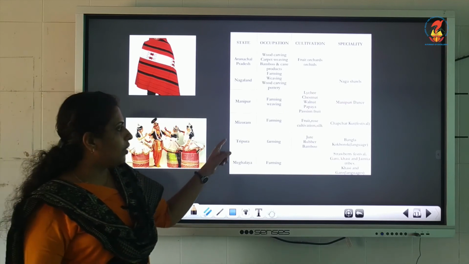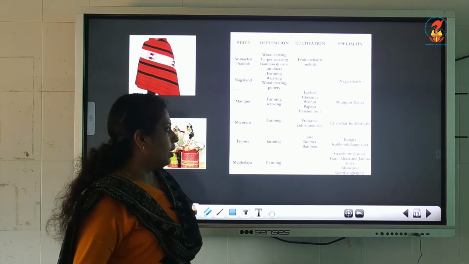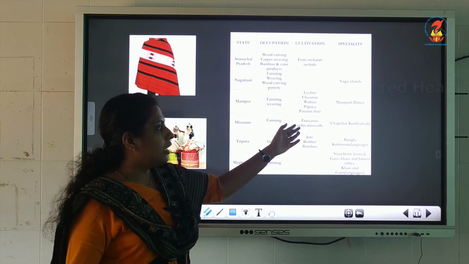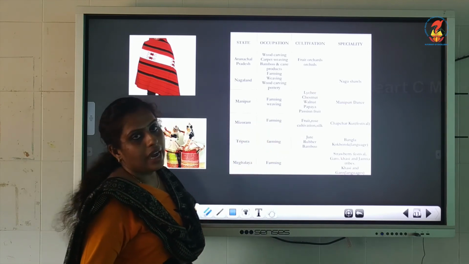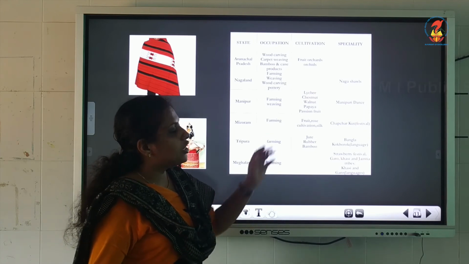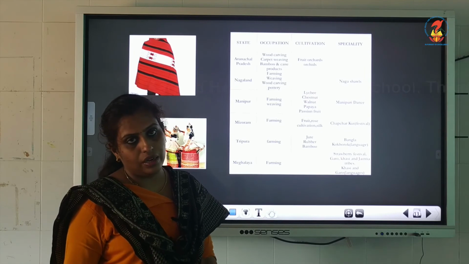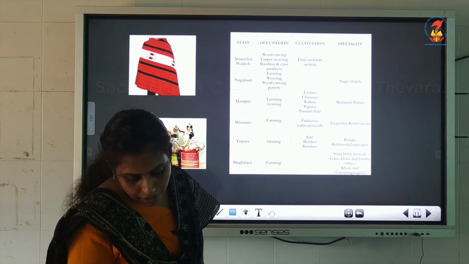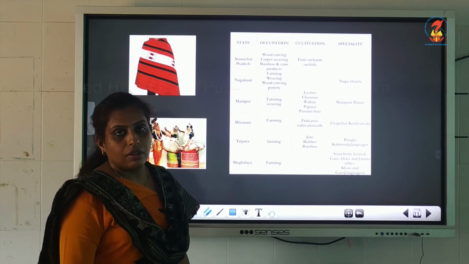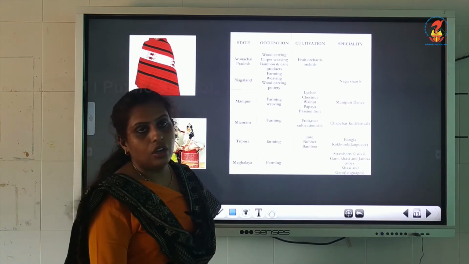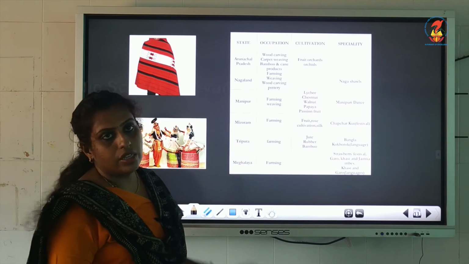Now, the next one we have is Mizoram. In Mizoram, the main occupation is farming. They cultivate fruit, rose and silk. And the specialty there is their Chapchar Kut, which is a festival. You can see on page number 20 the picture of the festival. Chapchar Kut is the festival of Mizoram.